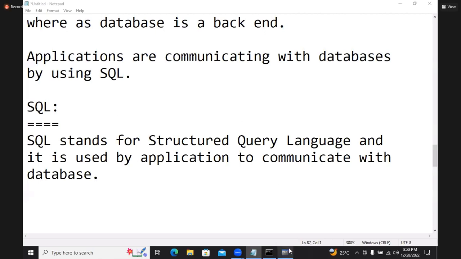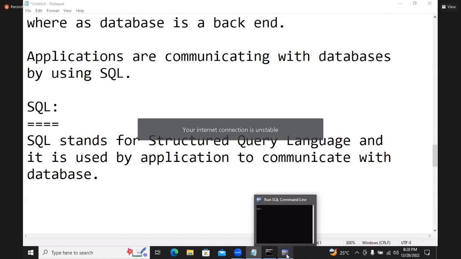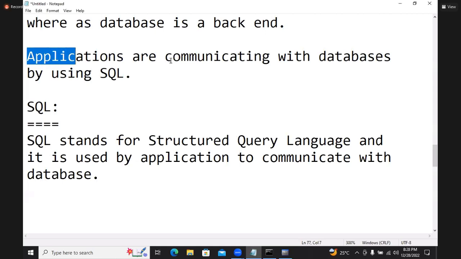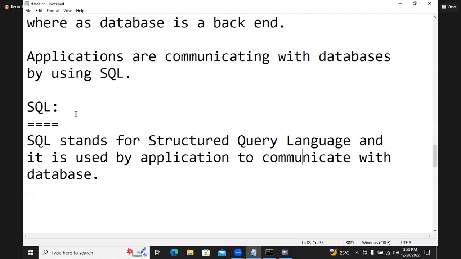Now you observe here. Applications communicate with the database by using SQL, one language.